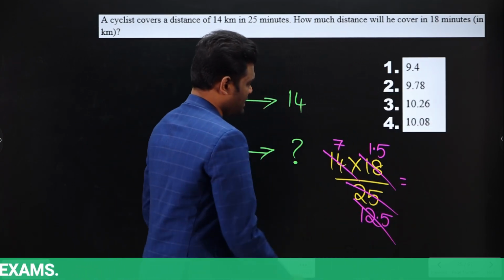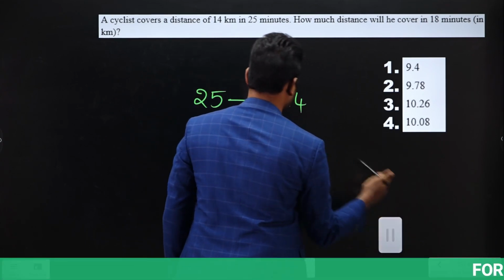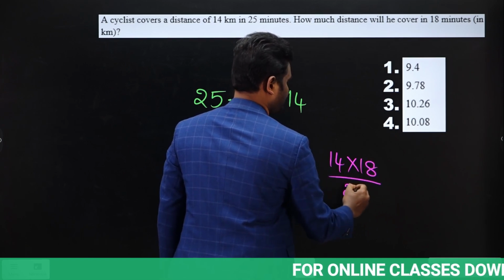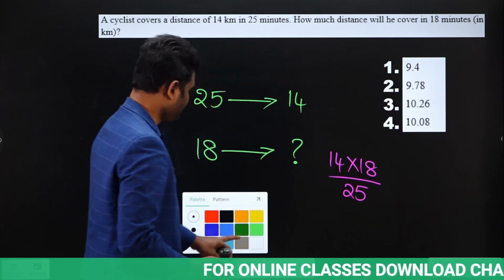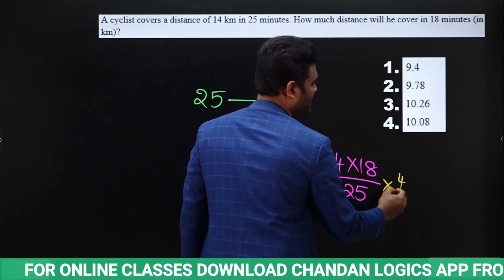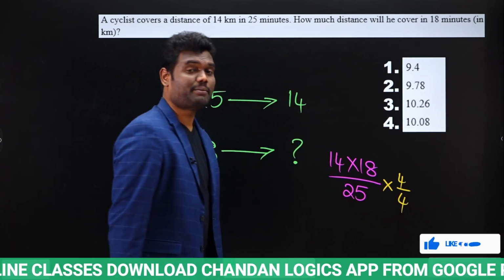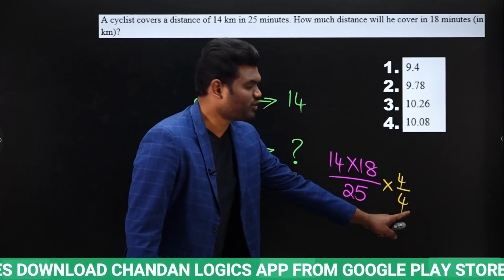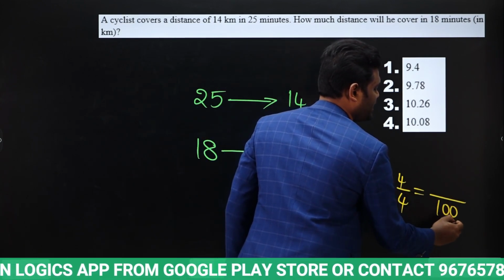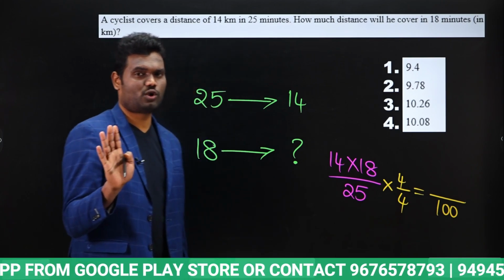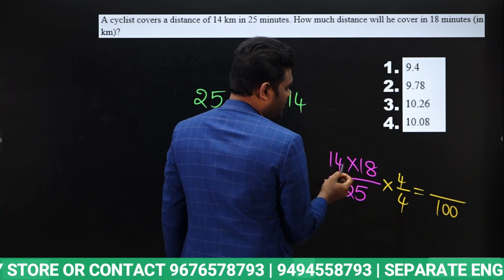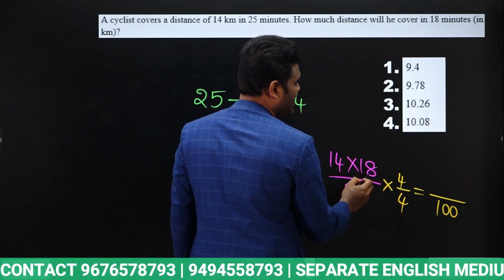Or else, rather than making the calculation complicated, just a minute, look here, 14 into 18 divided by 25. We will go with the digital sum. So for easy calculation, I am multiplying numerator and denominator with 4. Why am I multiplying with 4? 25 into 4 will be 100. So when the denominator is 100, the denominator digital sum is going to be 1. So I will concentrate only on the numerator. The numerator will be 14 into 18 into 4.